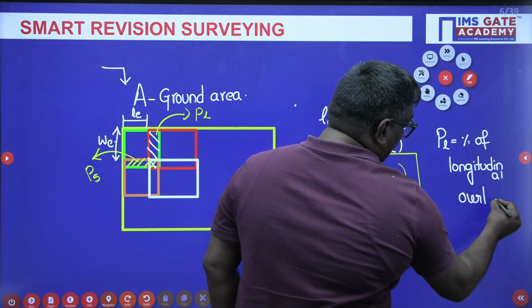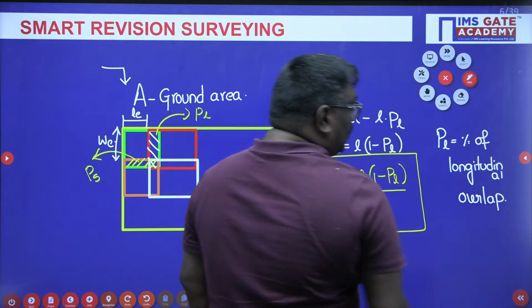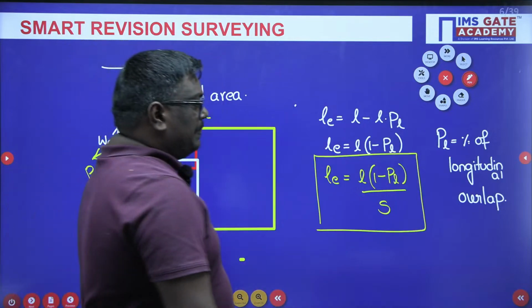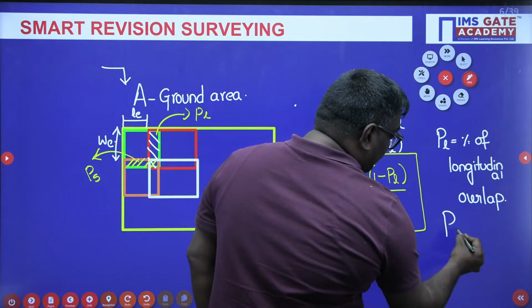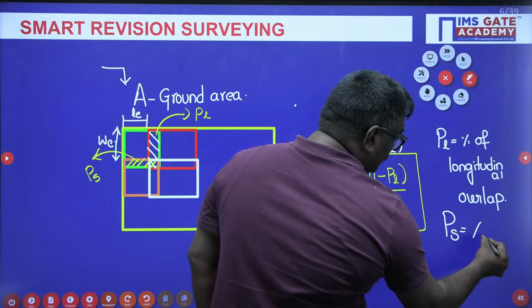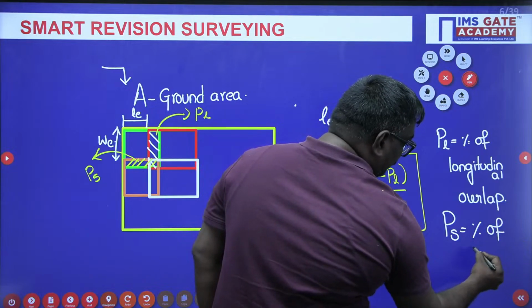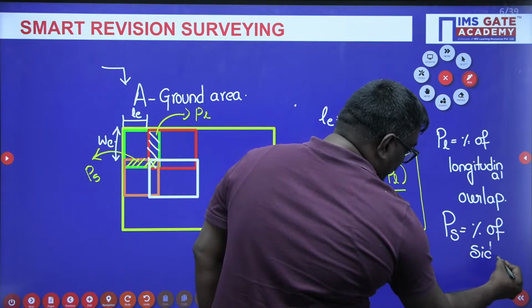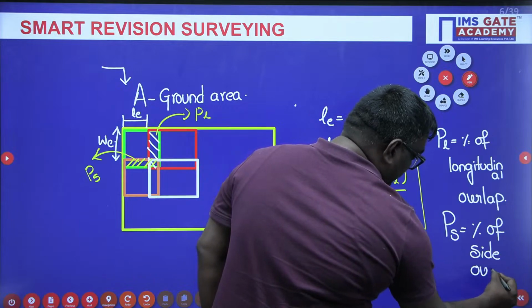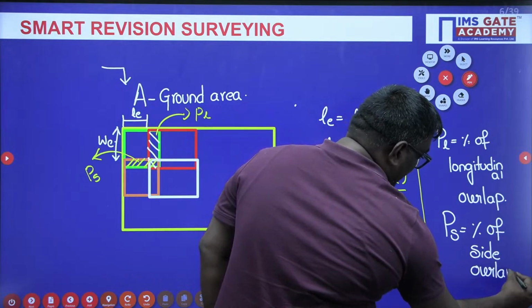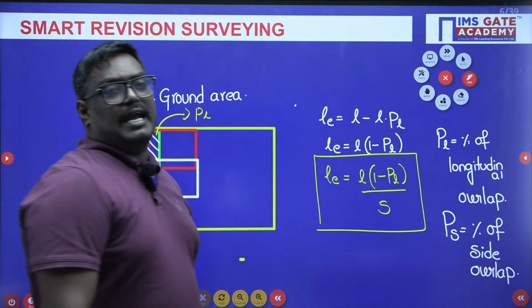And remember my dear students, what do you mean by PS? PS is nothing but the percentage of side overlap.